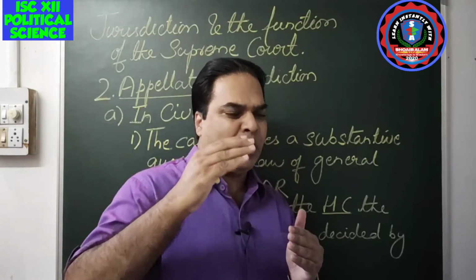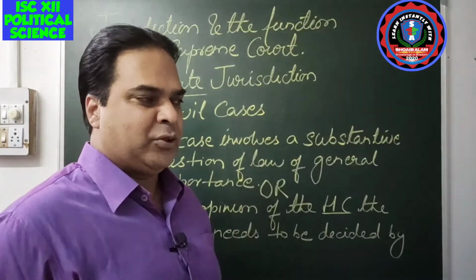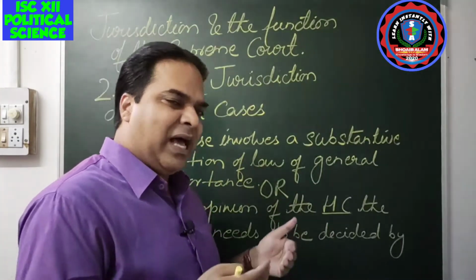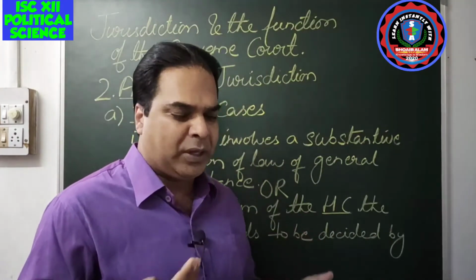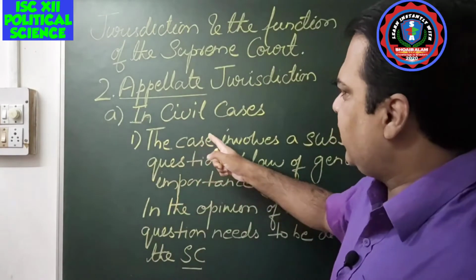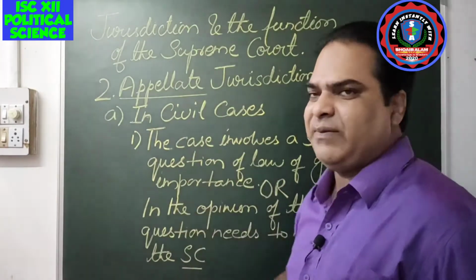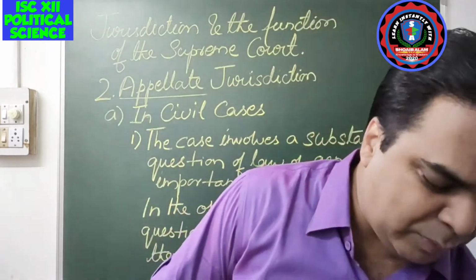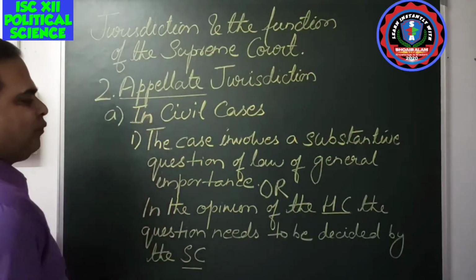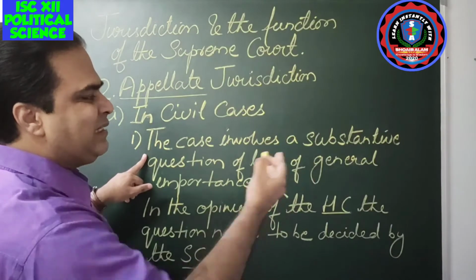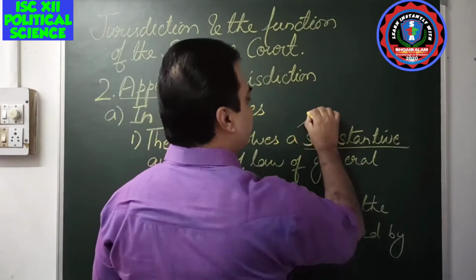We are discussing the Supreme Court. Normally the cases will come from the High Court to the Supreme Court. So the Supreme Court is the highest court of appeal. Even the High Court hears cases of appeal which come from the subordinate courts. The first one you can see here is appellate jurisdiction in civil cases. In the matter of civil cases, how will the Supreme Court hear the cases? It is mentioned here. Number one, the case involves a substantive question, the word here is substantive, which means important.